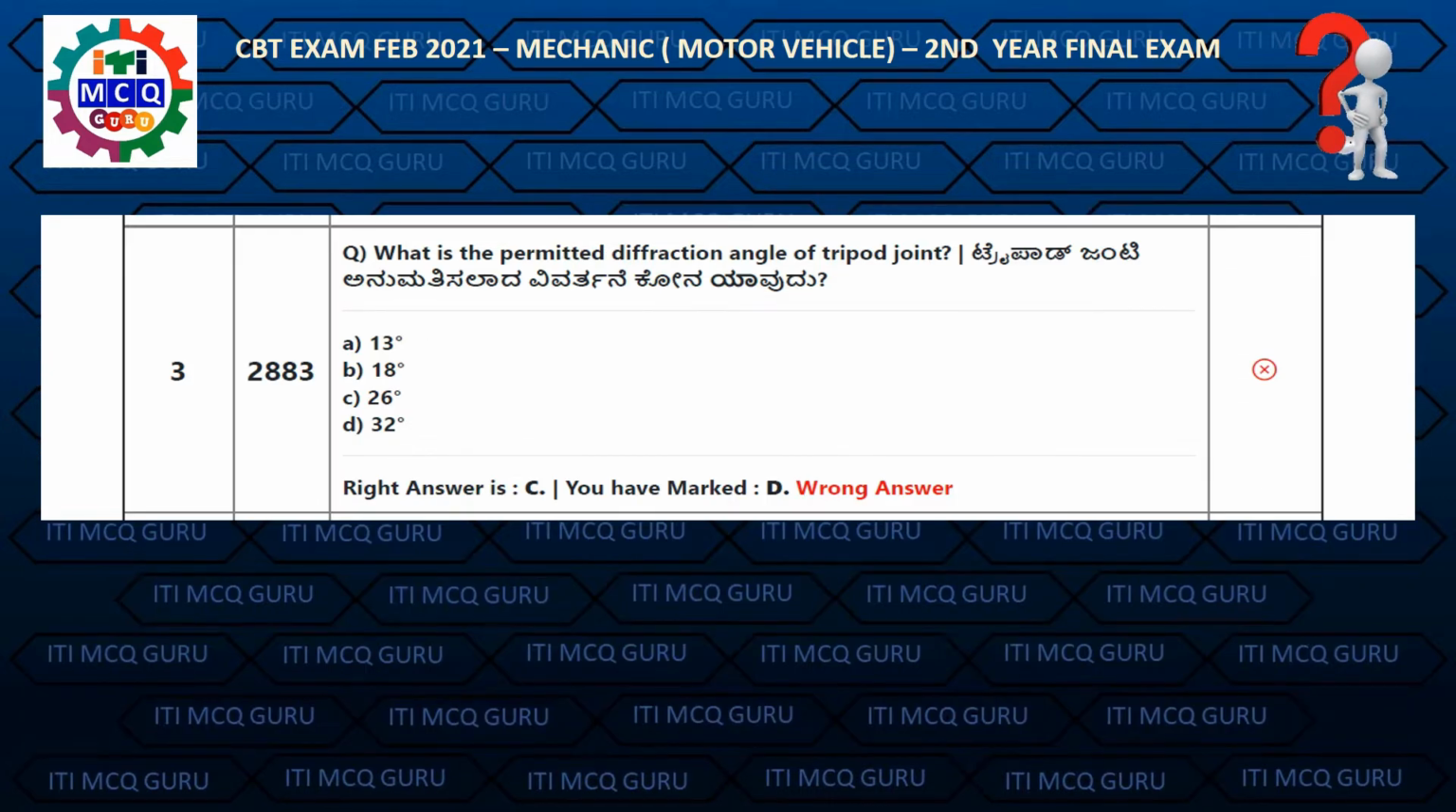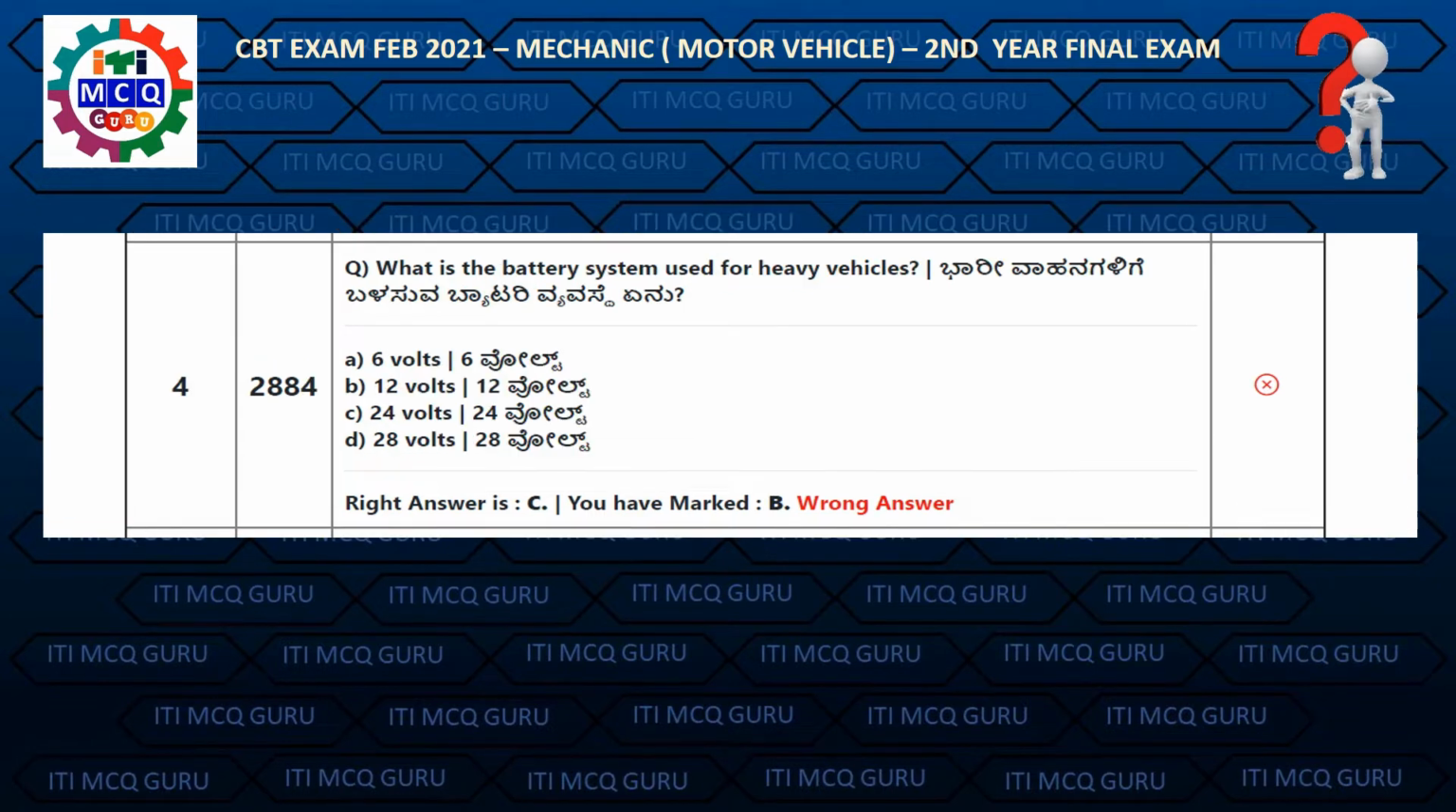Question 3. What is the permitted deflection angle of tripod joint? Right answer is C. 26 degree. Question 4. What is the battery system used for heavy vehicle? Right answer is C. 24 volts.